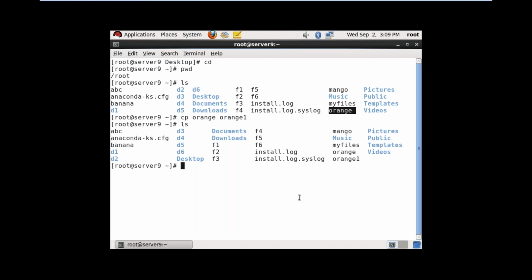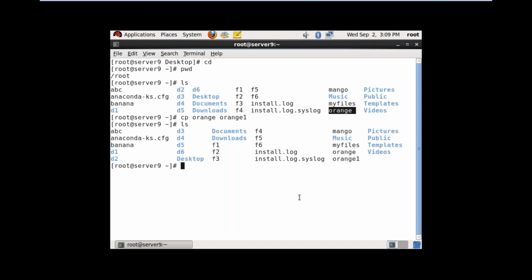Now I want to copy the file to a different location. Yesterday we already discussed that paths are very important in Linux. You have to remember the paths.